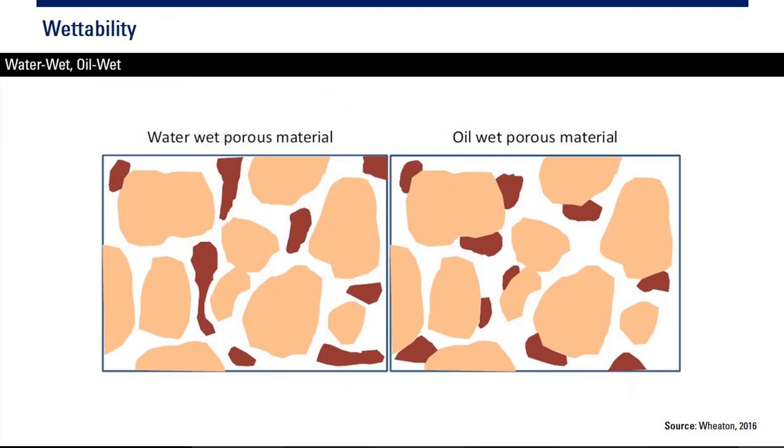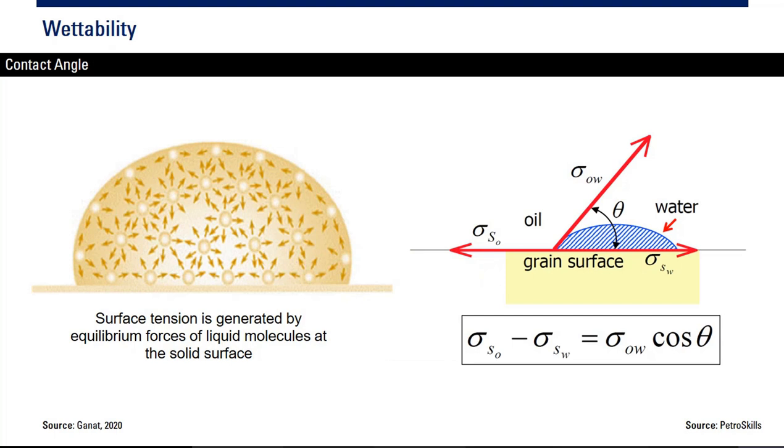This is another picture, water wet and oil wet. And what about contact angle? Contact angle will influence the wettability, or wettability can influence the contact angle. They are very related. And we can know the degree of the wettability by knowing the contact angle.